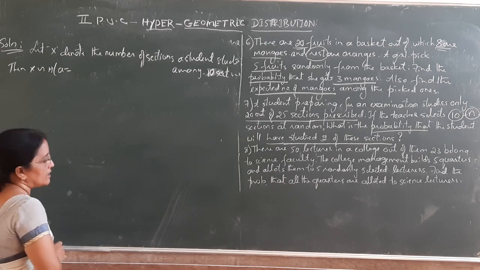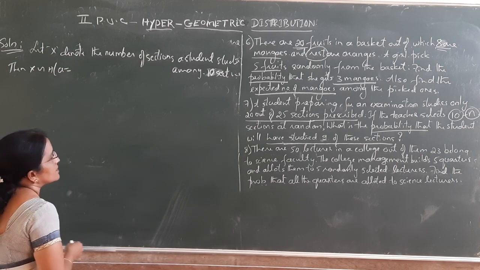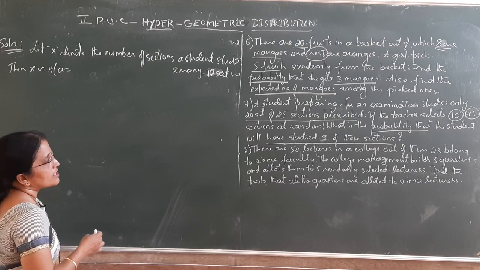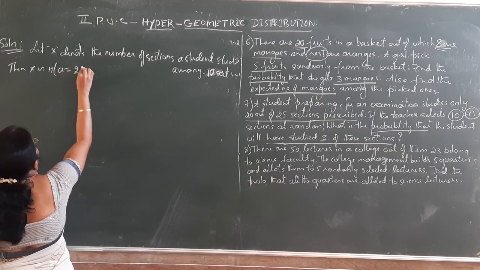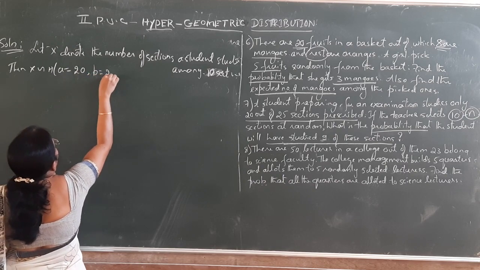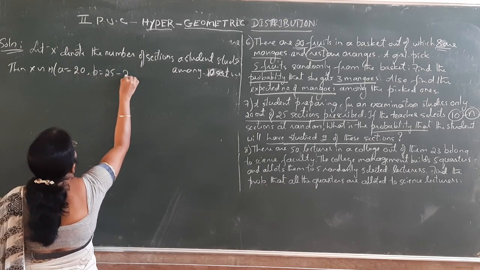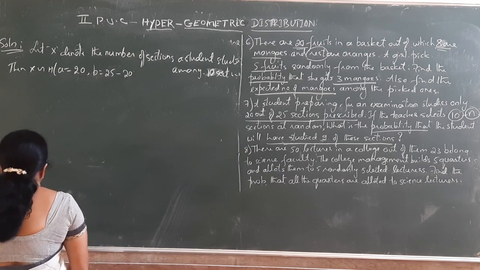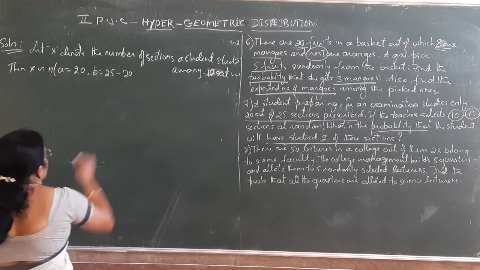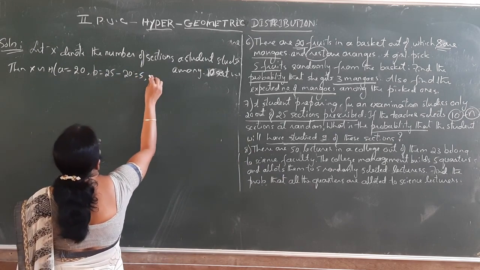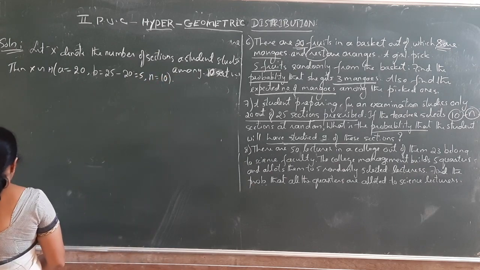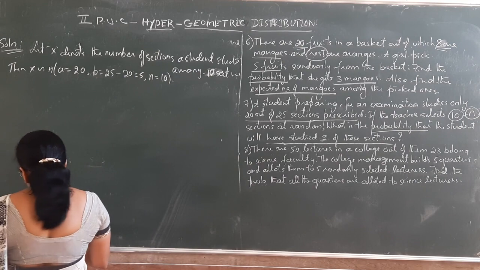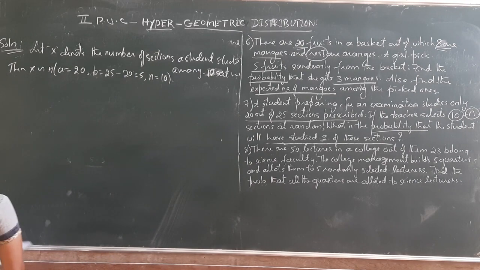A means possess the characteristic, that is the number of sections studied. That is 20 out of 25 sections he is going to study. So A is 20. B is equal to total number of sections minus number of sections he studies, that is 25 minus 20, which is equal to 5. Next, number of sections selected at random is 10. So here A equal to 20, B equal to 5 and N equal to 10.